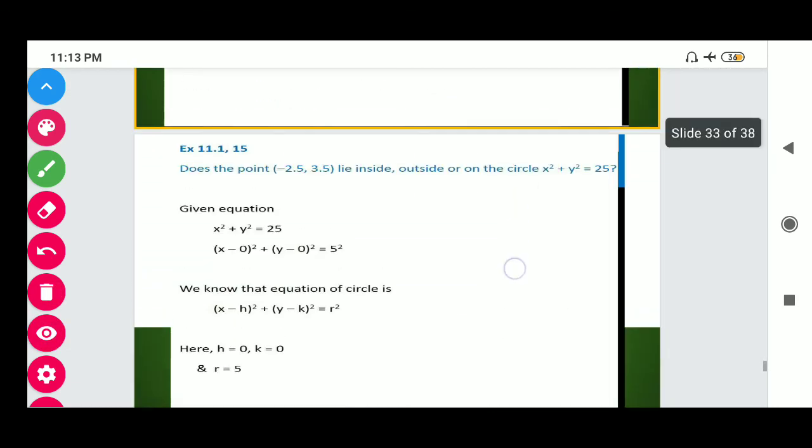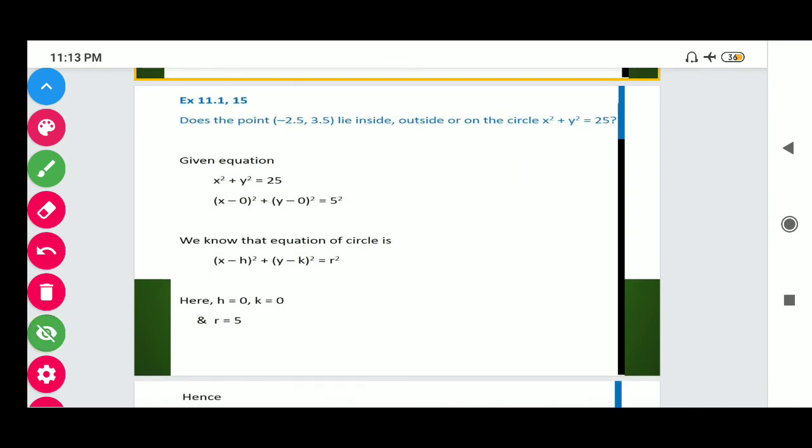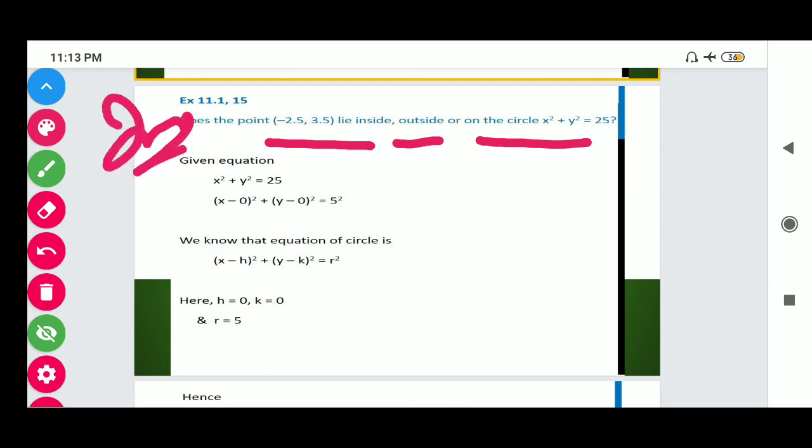So here we have question number 15. You have to check whether this point lies inside, outside or on the circle. This is a very easy and very important question. We have center (0, 0) and radius 5. By making this we get a circle.